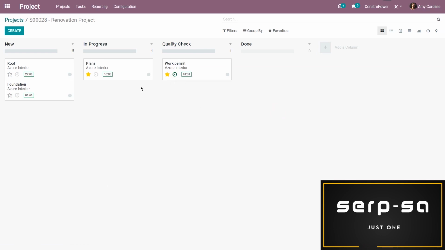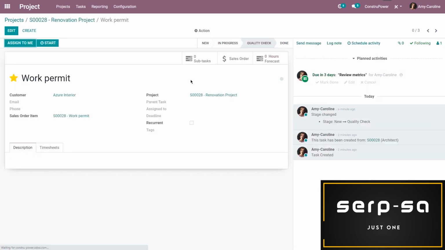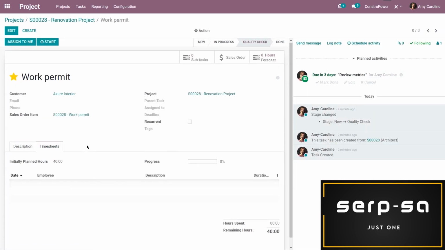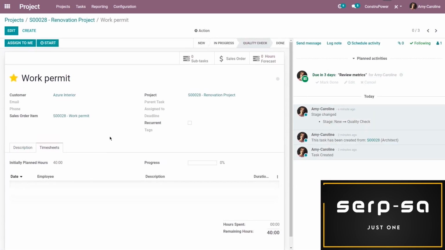All right, I also have an overview of how much time is expected or how much time is left for the task. So we'll be able to see that here for all of our tasks. And if I go to one, I'm going to be able to see those initially planned hours right here. So that's the time that we set on the sales order in this case.